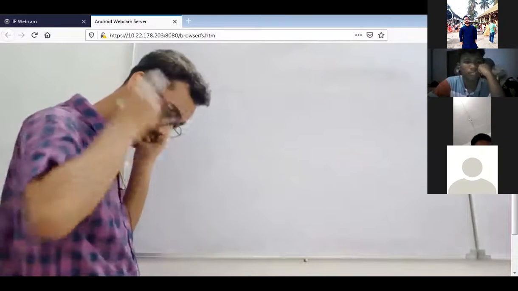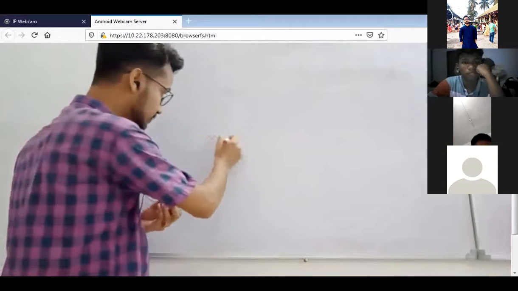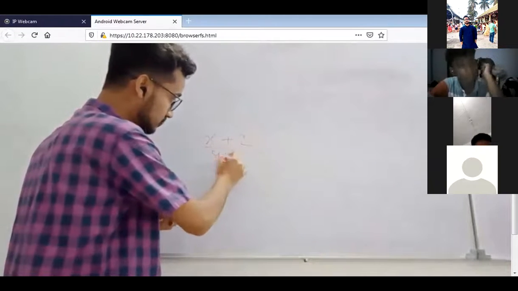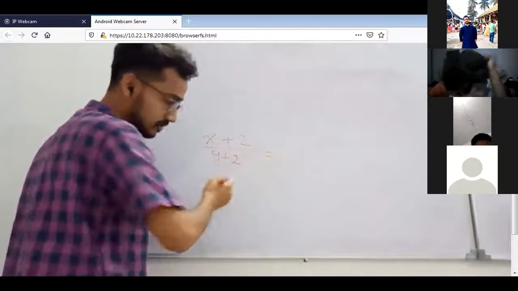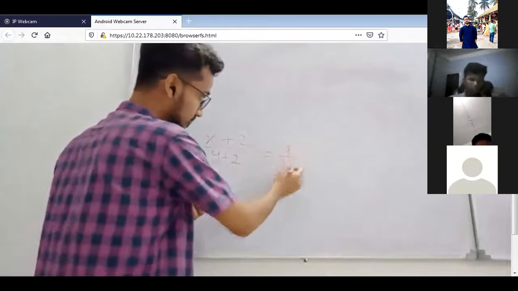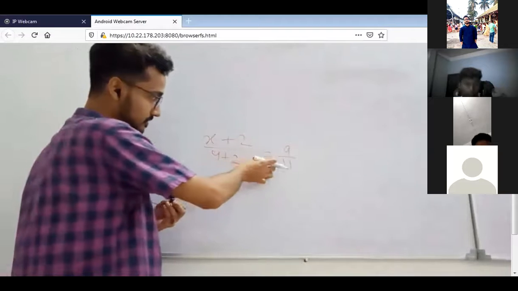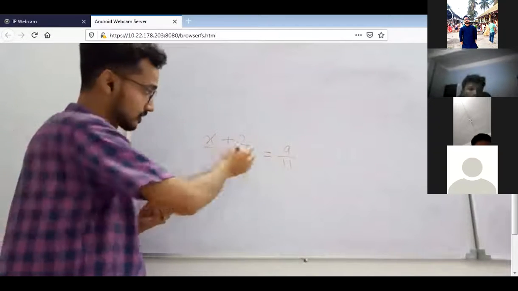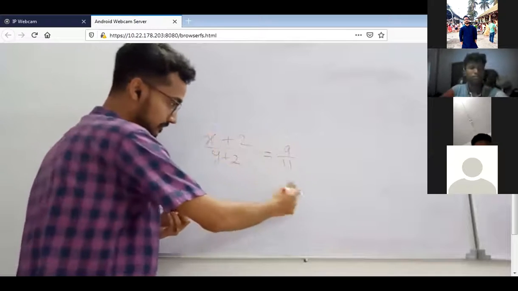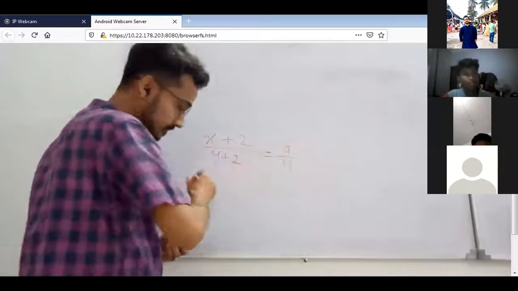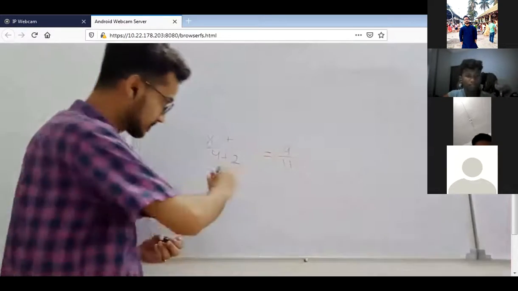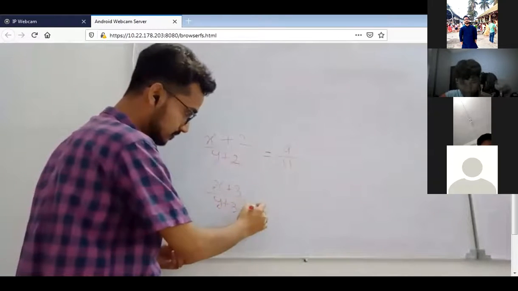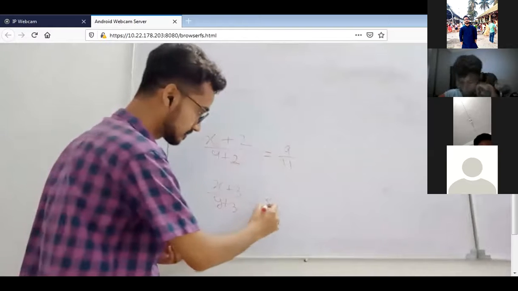The first equation will be x plus 2 by y plus 2 is equal to 9 by 11. But you can't keep this in this form. You have to cross multiply and make a linear equation. Just cross multiply, then give this as equation number 1. The second condition will be what? If you add 3, that means x plus 3 by y plus 3, then it will be 5 by 6.